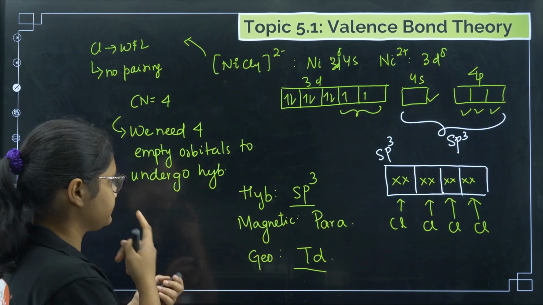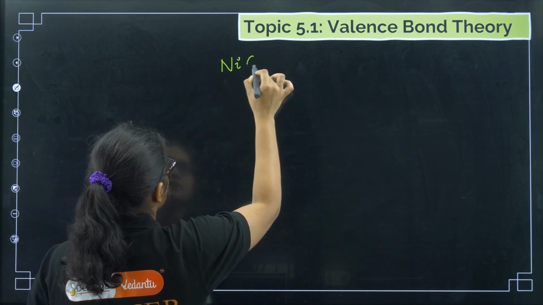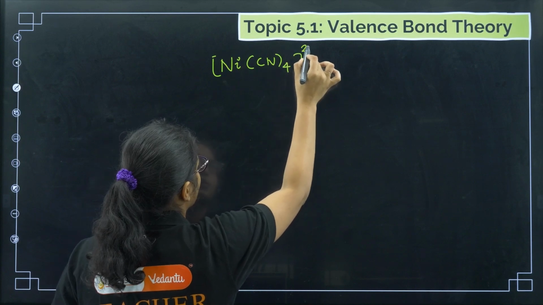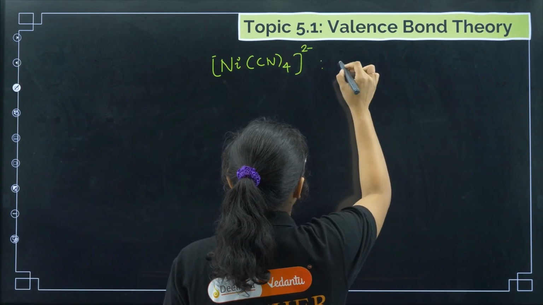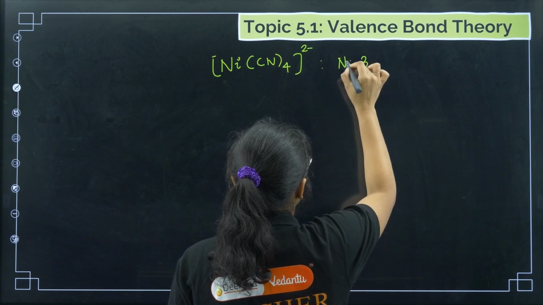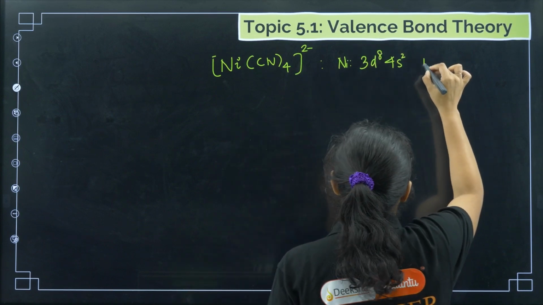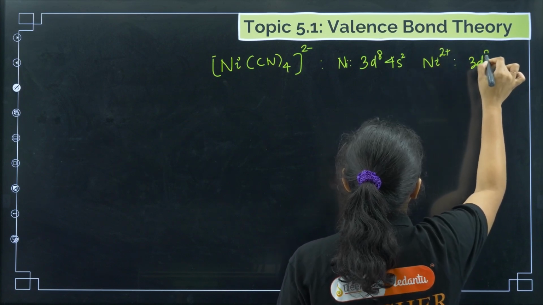Clear this one? Now we'll go to the next example, that is Ni(CN)4 2-. Okay, so now what happens here? If we see, the nickel electronic configuration is what? Here 3d8 and 4s2, right? Then if I have Ni2 plus, then it will become 3d8, right?